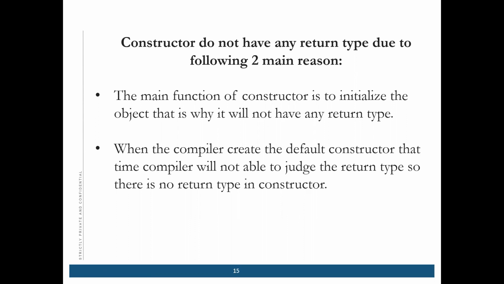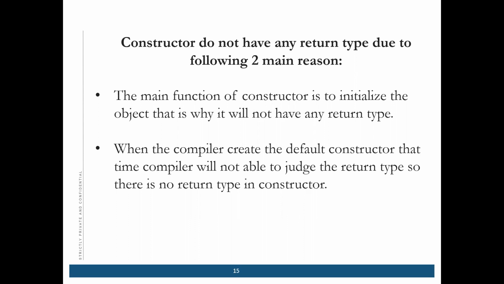So we will return the maximum number, or something we are calculating and returning, or we are returning some boolean, true or false, for some task we are performing. But here we are just initializing the value and nothing else. So we don't need any return type.